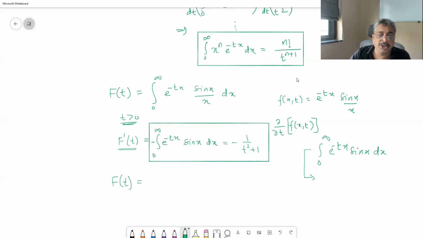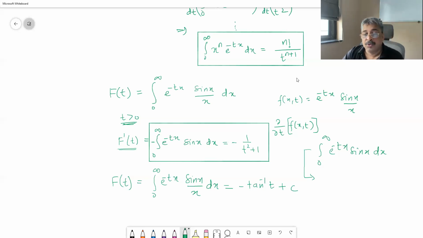So f of t, which was originally integral 0 to infinity e raised to minus tx sin x upon x dx, is going to be equal to minus tan inverse t plus c for t greater than 0. Check whether this is understood, because this is our standard integral.